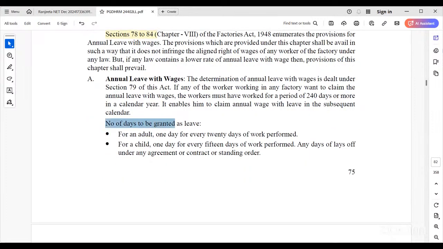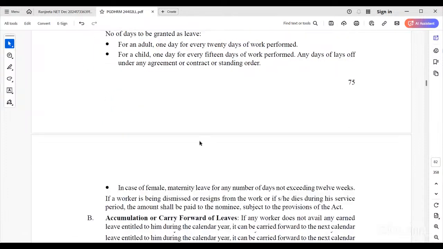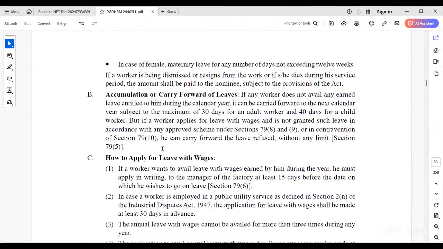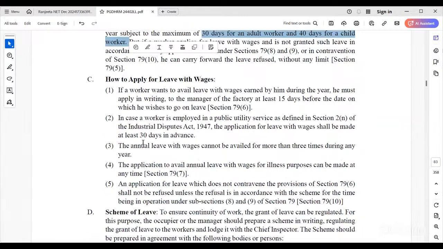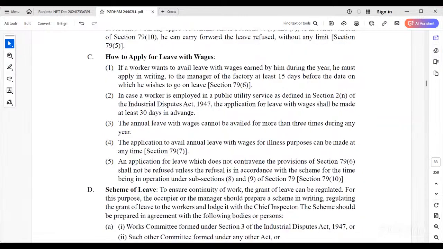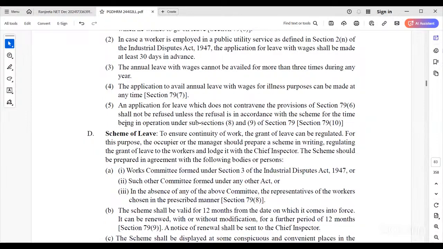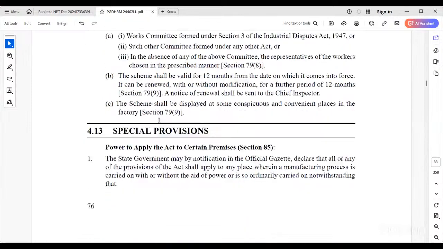So, the number of days to be granted as leave. For every 20 days of work, an adult is permitted 1 day, and for a child, 1 day for every 15 days. There are some provisions, rules and regulations regarding these holidays. Subject to a maximum of 30 days, an adult at 40 days, a child can be allowed more than that. The application rules apply for leave with wages, with proper information. A scheme for leave is also there.